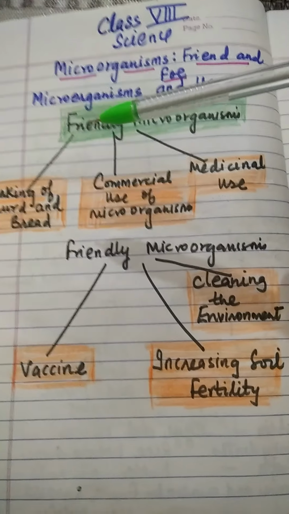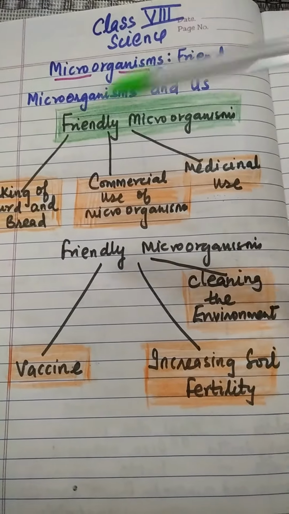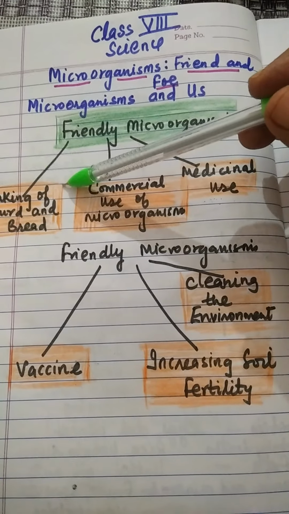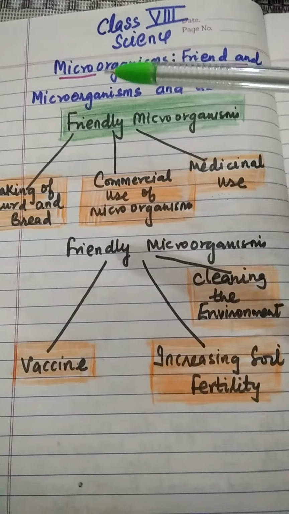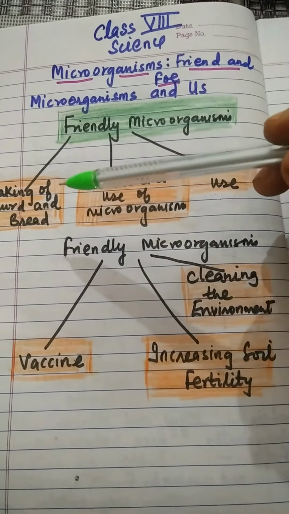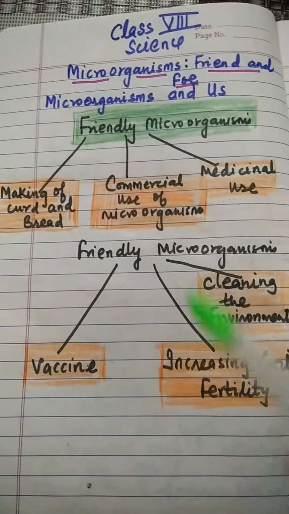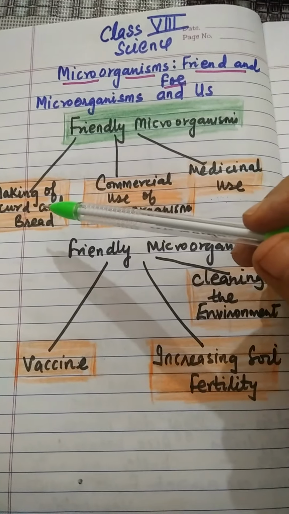Microorganisms are used for various purposes. They are used in preparation of curd, bread and cake. Curd contains several microorganisms.